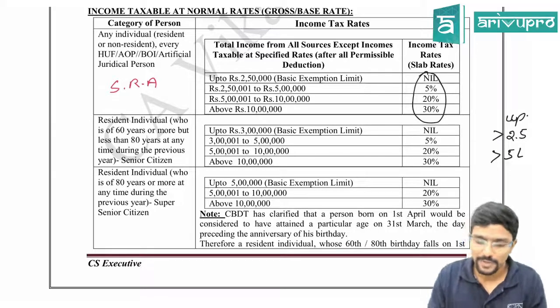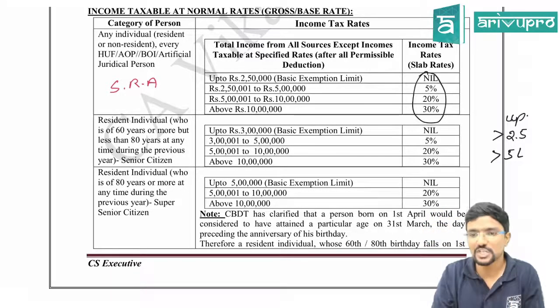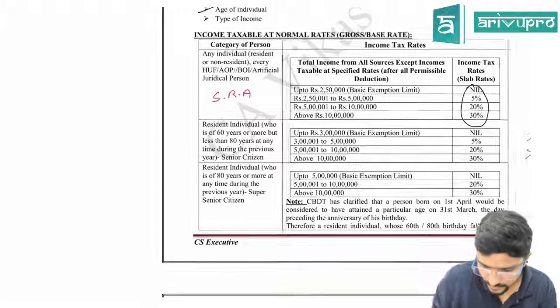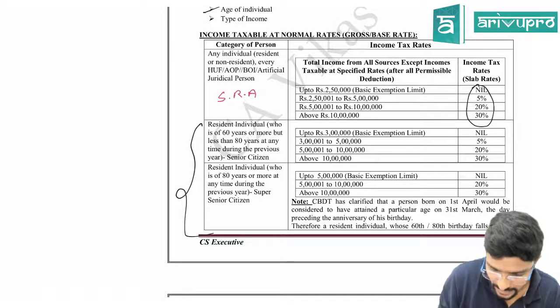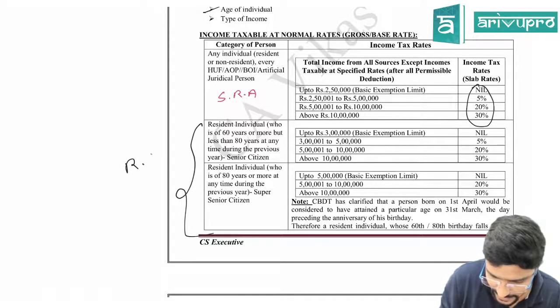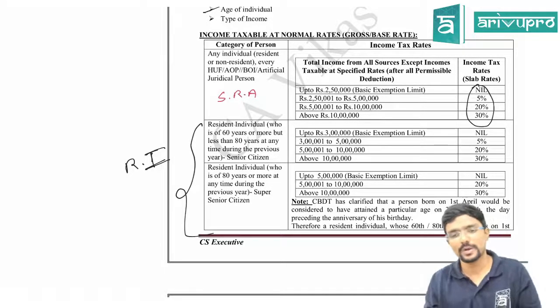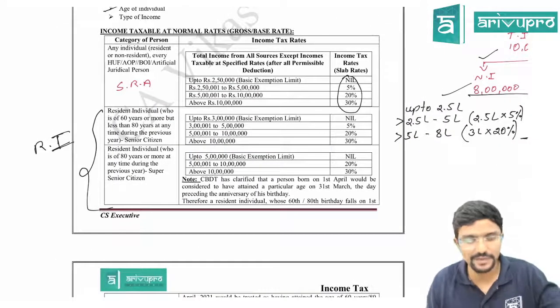Okay, so please pay attention. If you are a resident individual, only for individuals this benefit is given. So these two, whatever I am marking in the flower bracket, are applicable only for resident individuals, depending upon their age. I will explain. Please listen, everyone.